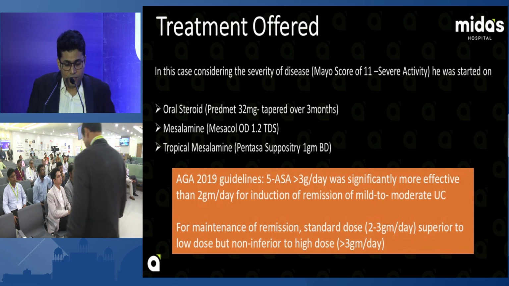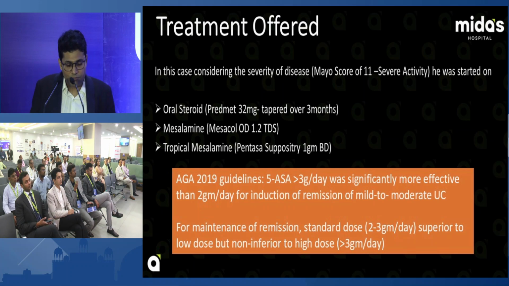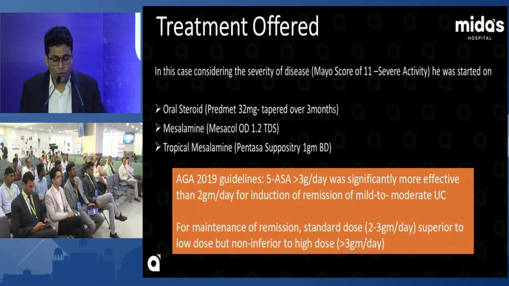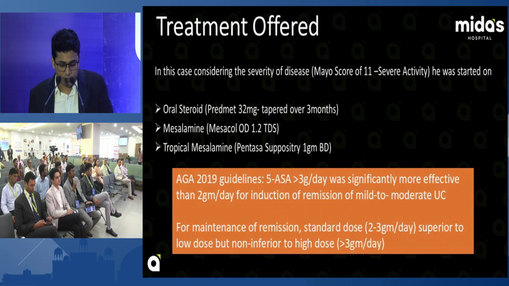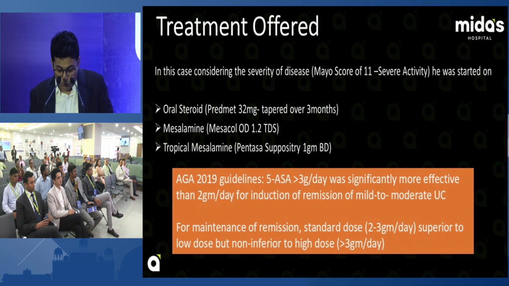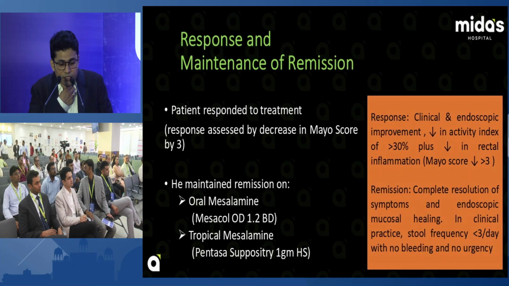According to guidelines, more than 3 grams per day was significantly more effective than 2 grams per day for induction of remission in mild to moderate ulcerative colitis. For maintenance of remission, the standard dose of 2 to 3 grams per day is superior to the low dose but not inferior to the high dose. Response and maintenance of remission.